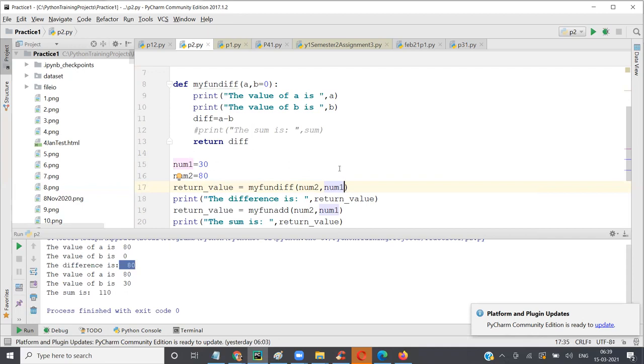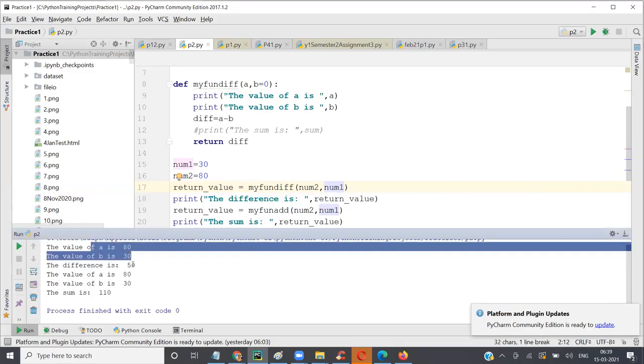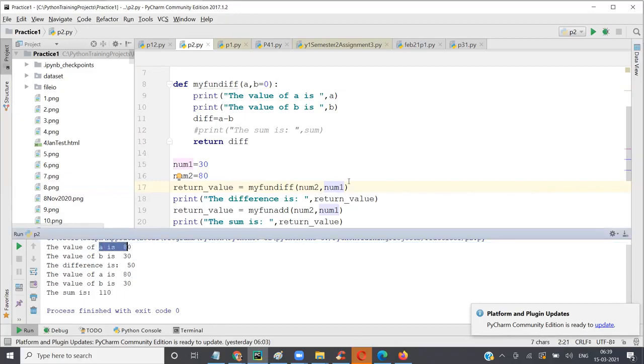If we are passing a value to B, it will take the value which we pass. So 80 minus 30, you get 50. A is 80 because we passed 80, but B takes 30 because we are passing n1. So then this default value is ignored. Default value will be used only when we don't provide the value for it.